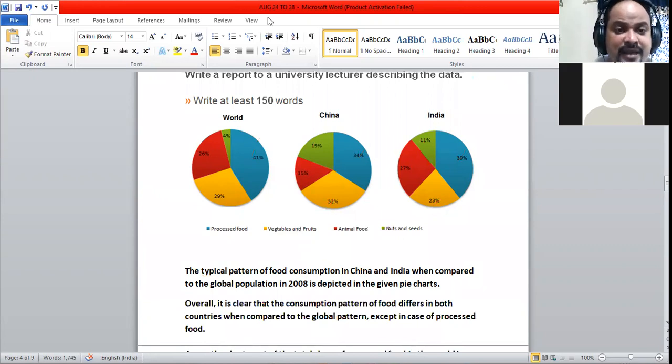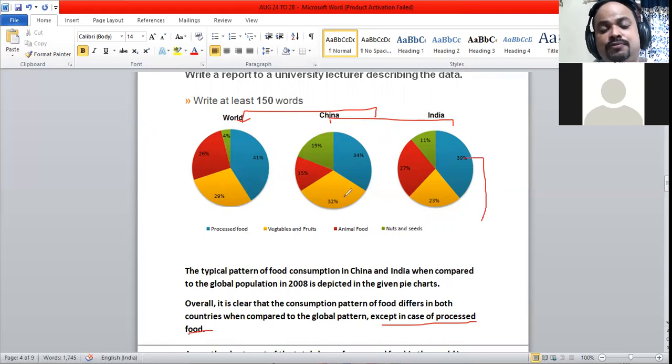Overall, it is clear that the consumption pattern of food differs in both countries. In China and India, the pattern differs when compared to the global pattern. So this is different in China when compared to the world. India, when compared to the world, is different, except in the case of processed food.